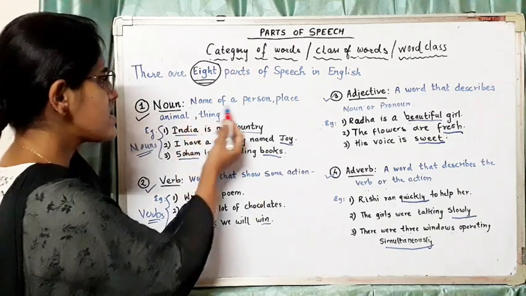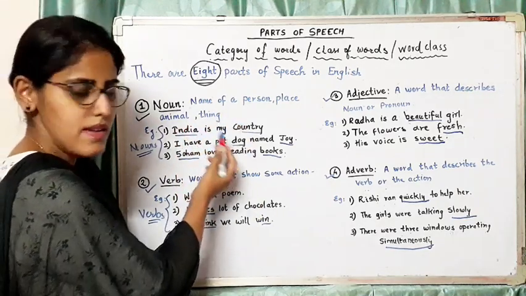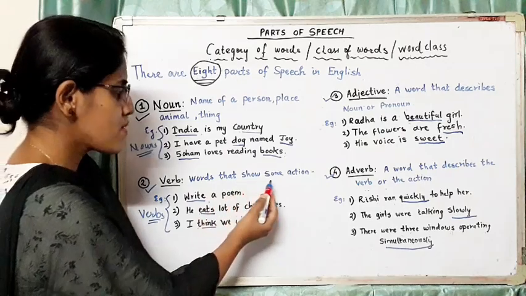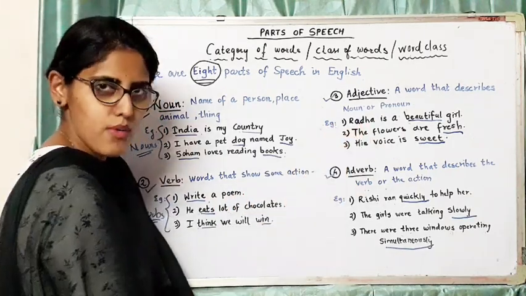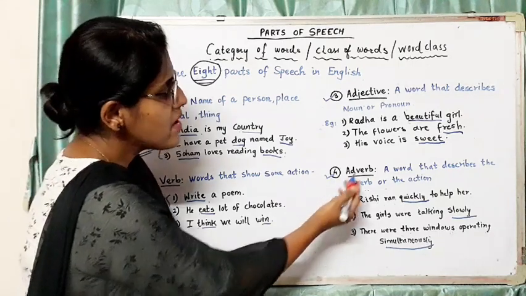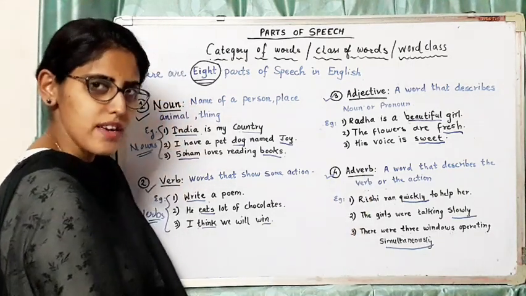So these are the four parts of speech. Noun, which is the name of a person, place, animal, thing. Verb, words that show some action. Adjective, a word that describes a noun or pronoun. And an adverb, a word that describes the verb or the action.